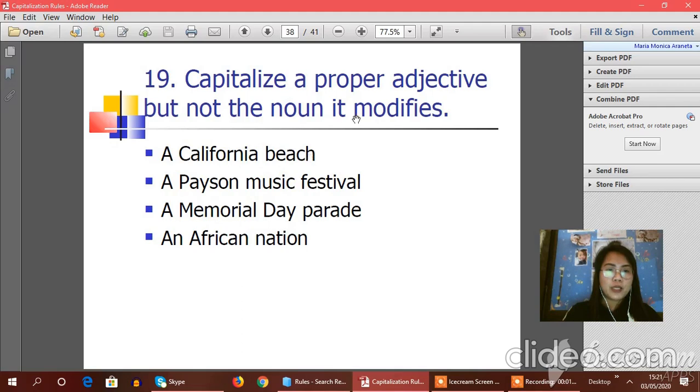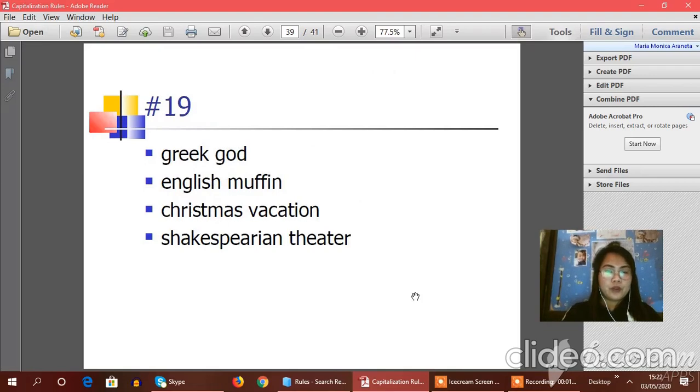Okay, rule number 19. Capitalize a proper adjective but not the noun it modifies. Again, you need to capitalize the proper adjective but not the noun it modifies. Example, a California beach. So the beach here is a noun. So the proper adjective is California. So here is the activity 19.